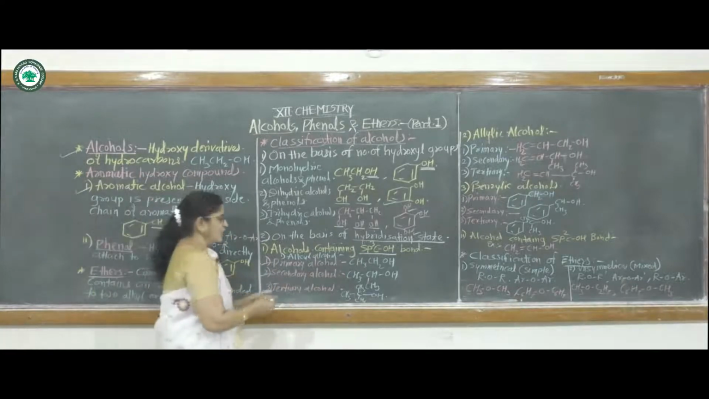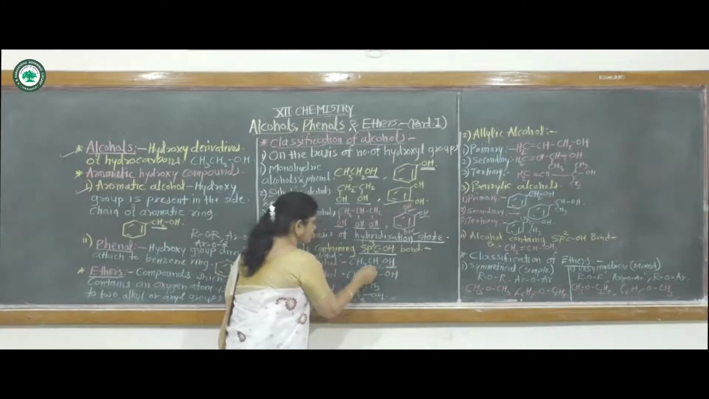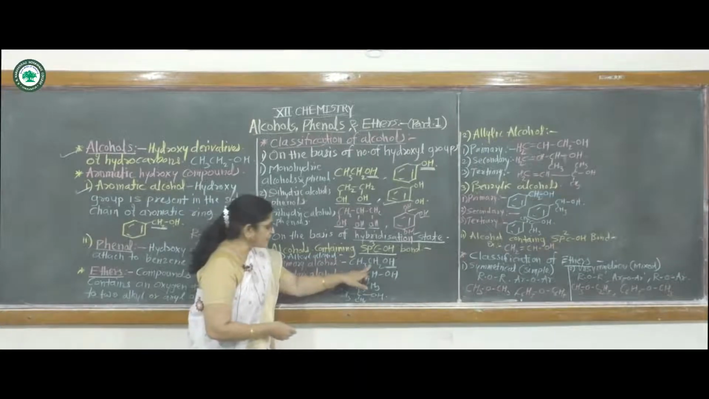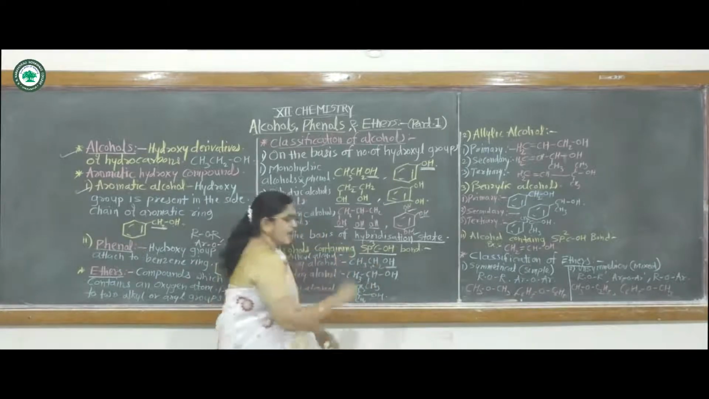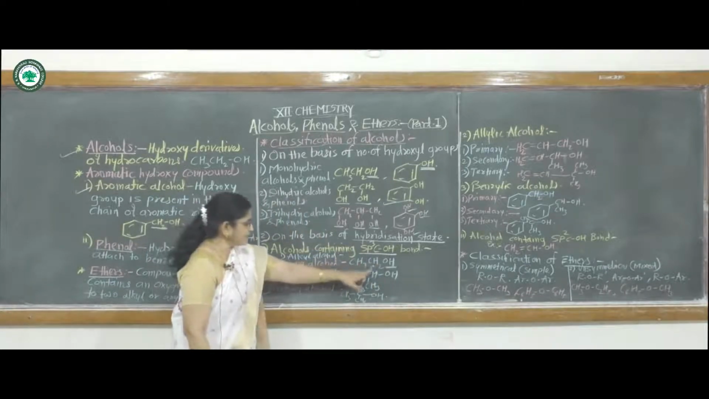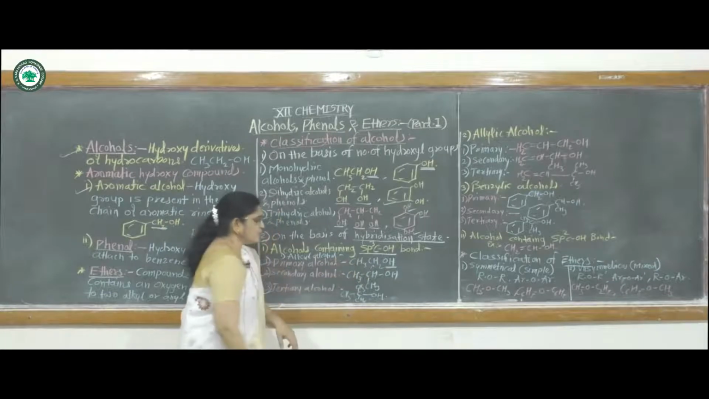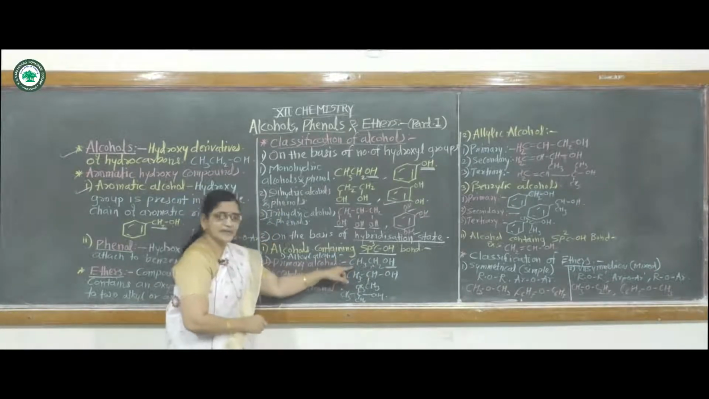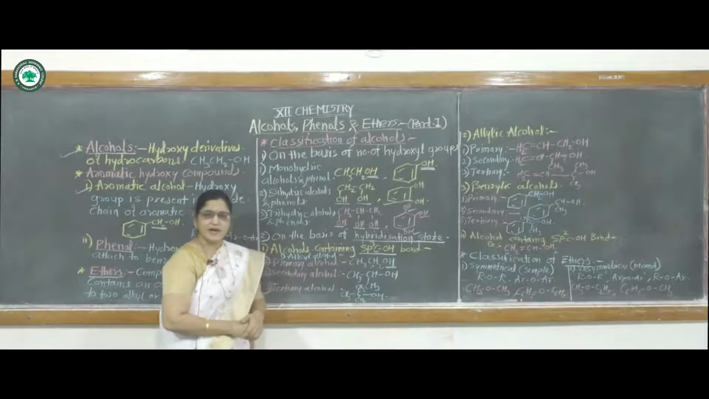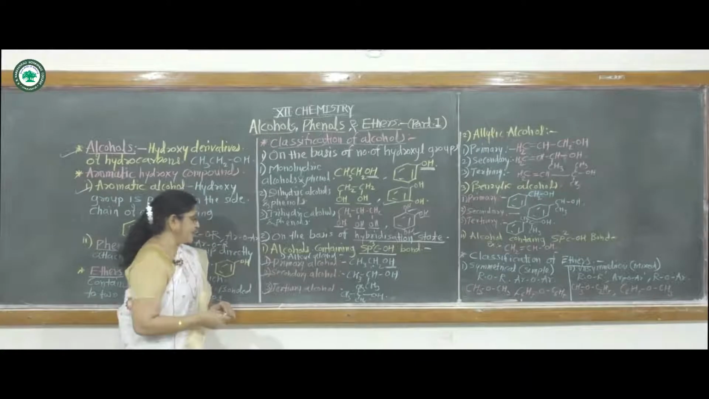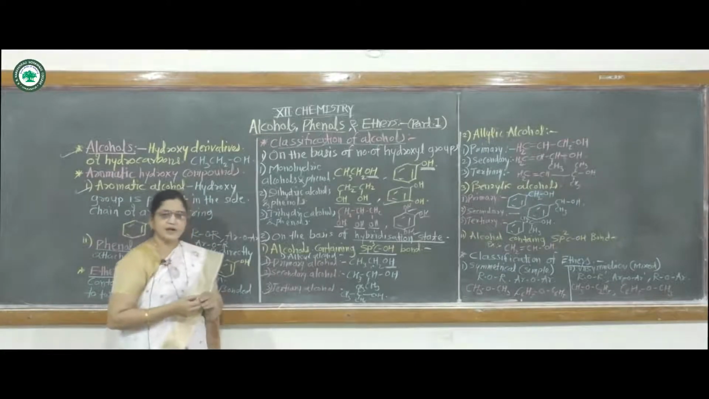In primary alcohol, this OH group is attached to an sp3 hybridized carbon atom, but this carbon atom is a primary carbon atom or first degree carbon atom. Why is it called a primary carbon atom? Because this carbon atom is attached to only one other carbon atom. And this hydroxy group is attached to a primary carbon atom, hence it is called primary alcohol.